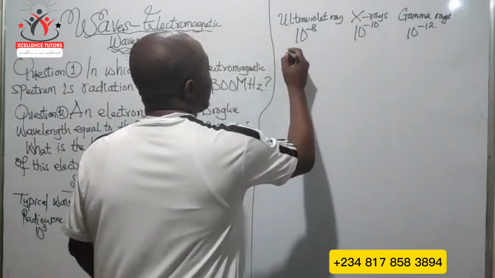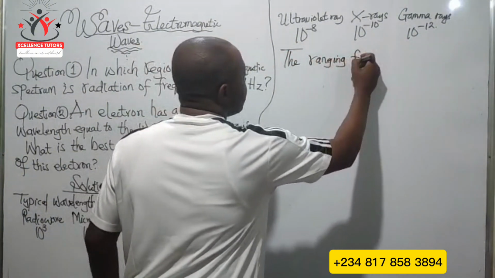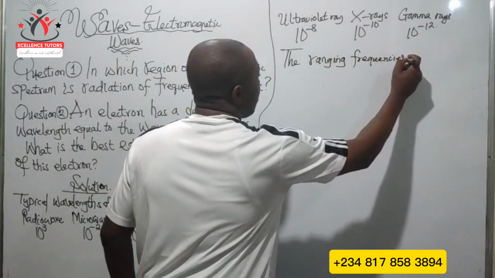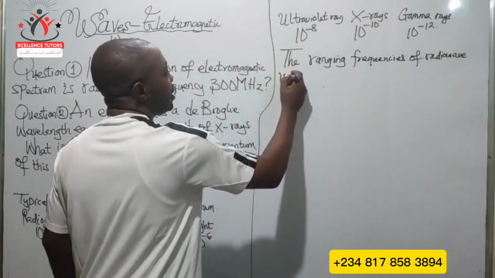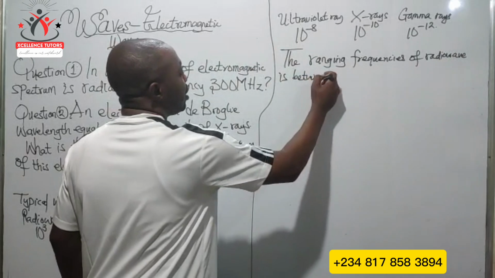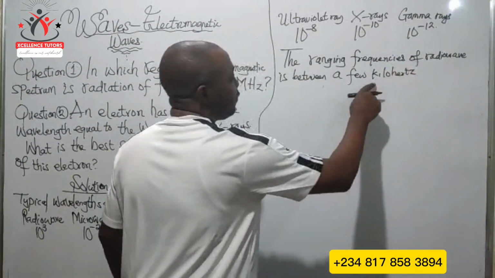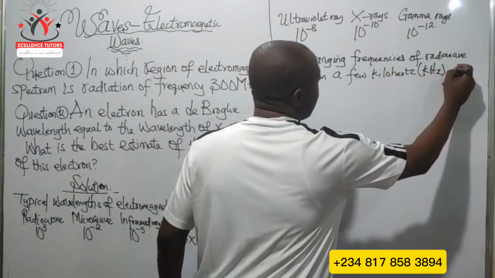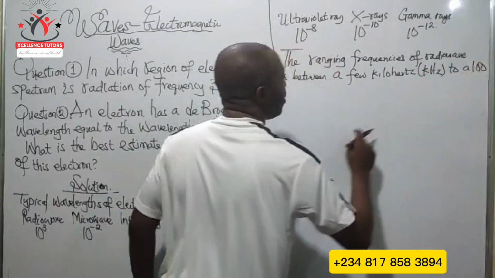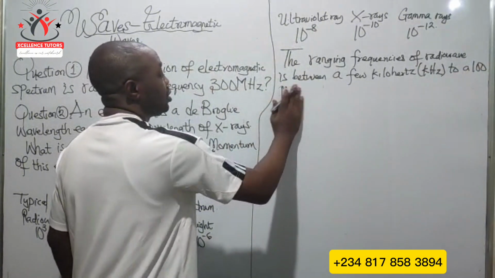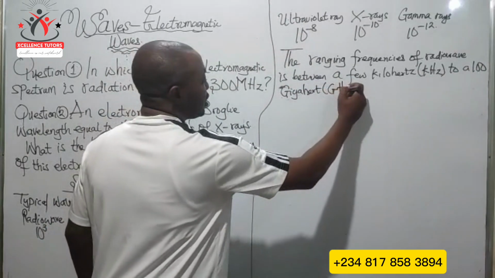What I mean is that the frequency range of radio waves is between a few kilohertz to 100 gigahertz.